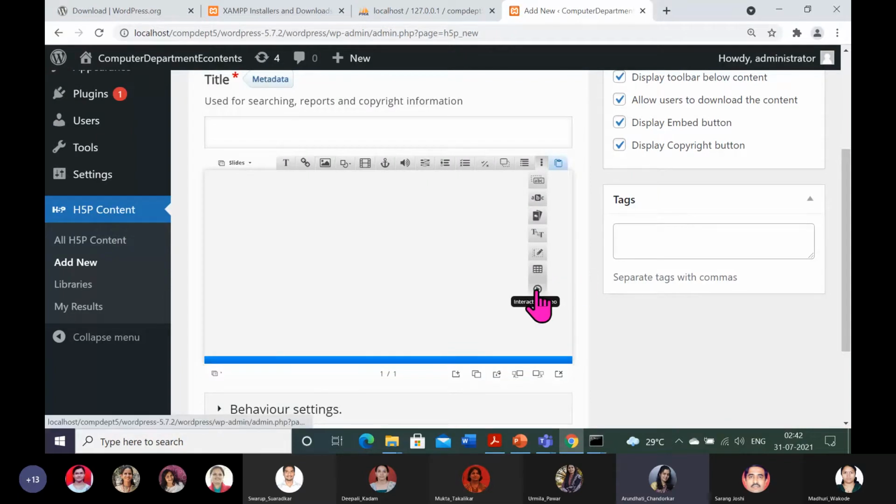Some interactive video button is also given. You can use this here, and a Twitter interface is also given. I am breaking it into two parts. First, using some of these controls you can prepare your presentation to convince the students of your concept. Then, using these question controls, or rather these interactions, you can frame the questions and give this presentation to the students. Students will learn the concepts, interact with the slides, solve the questions, and you will get the results.